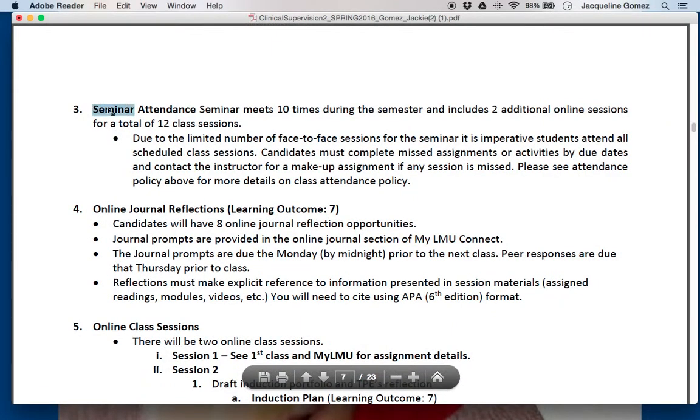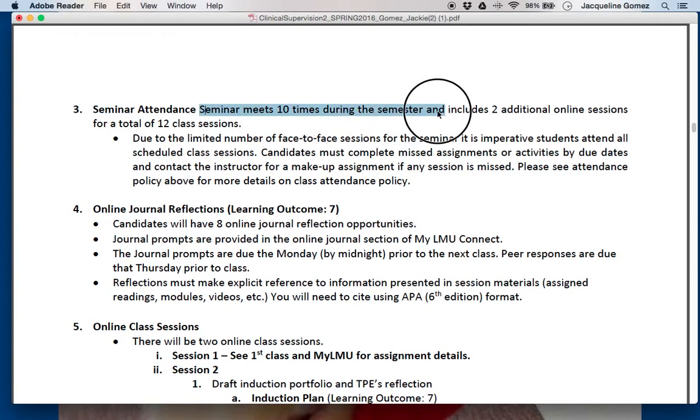Seminar attendance. So this is the one that is slightly different. We do meet 10 times during the semester in 2 online sessions for a total of 12 class sessions. Now that is the same. However, we do have a very limited number of face-to-face sessions for the seminar, and it really is important for everyone to attend all of these sessions in order to be able to meet the course requirements.